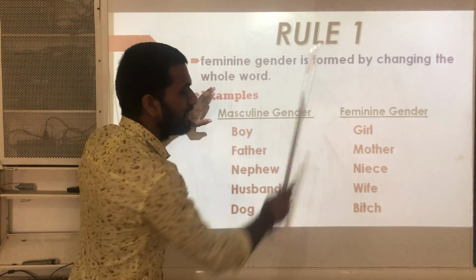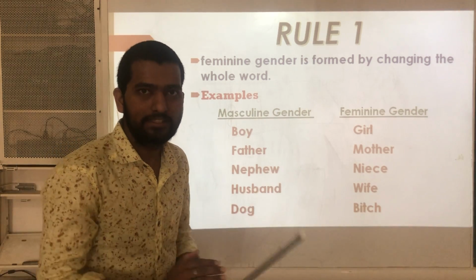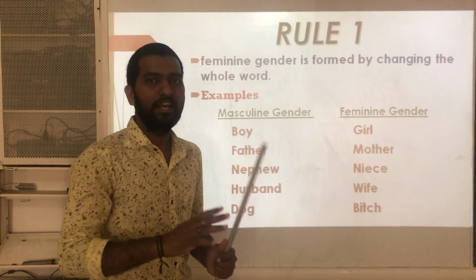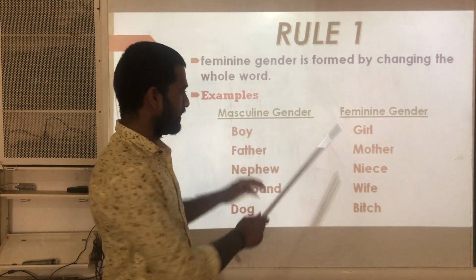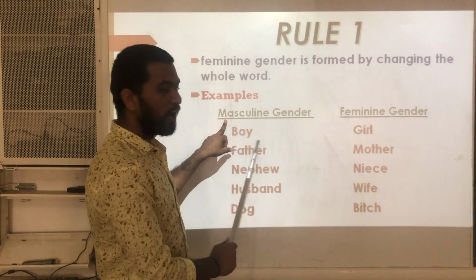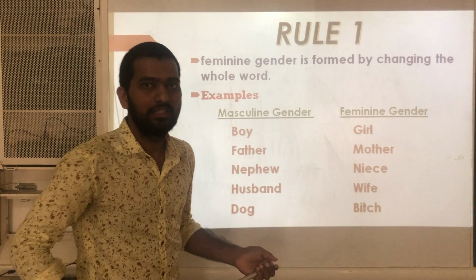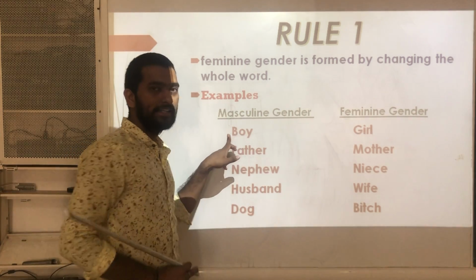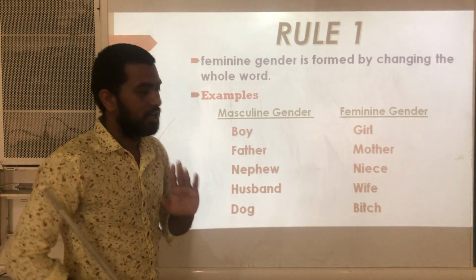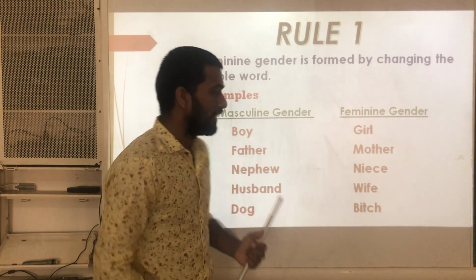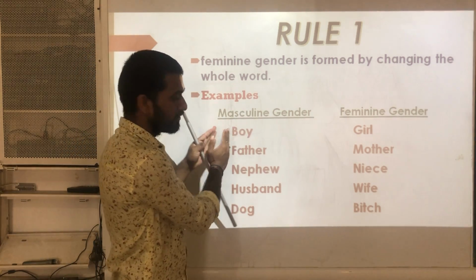And what about feminine genders? The gender nouns which refer to female people or female animals. So here boy belongs to the male group of people, yes or no? So this is considered masculine gender. Now we need to convert this into feminine gender. Here we are not adding anything to this word.